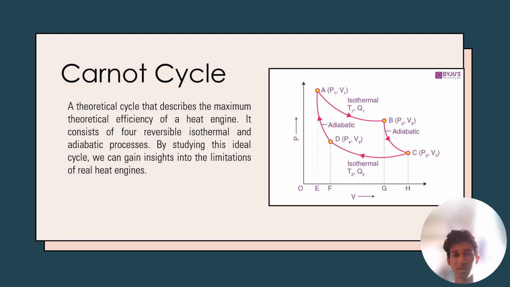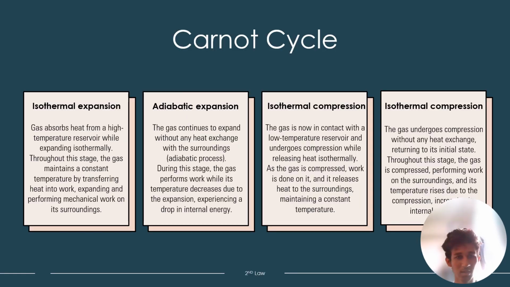By studying this ideal cycle, we can strive to develop engines that approach its efficiency, minimizing energy waste and maximizing the use of resources. So as you can see, we have four parts of the Carnot cycle. The first one is isothermal expansion, which is when the gas absorbs heat from a high temperature reservoir while expanding isothermally. Throughout this stage, the gas maintains a constant temperature by transferring heat into work, expanding and performing mechanical work on